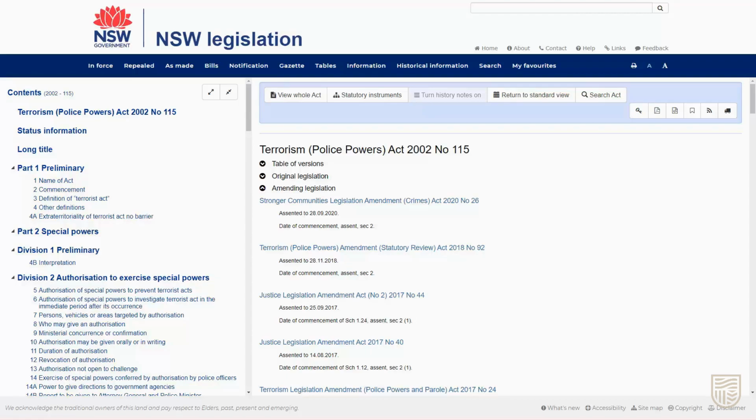We're going to scan down the first line of each Act, looking for 2018 number 92. Here's our Act. This shows us that the Terrorism Police Powers Amendment Statutory Review Act 2018 was responsible for the most recent amendments to Section 17. Next, we need to find out what the changes were.